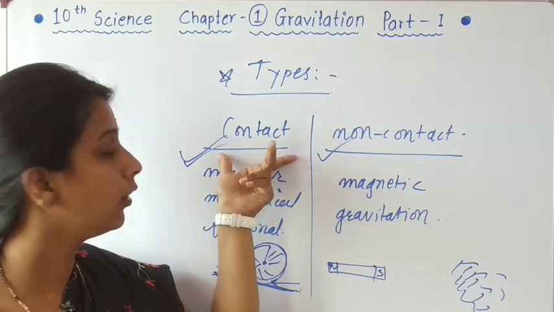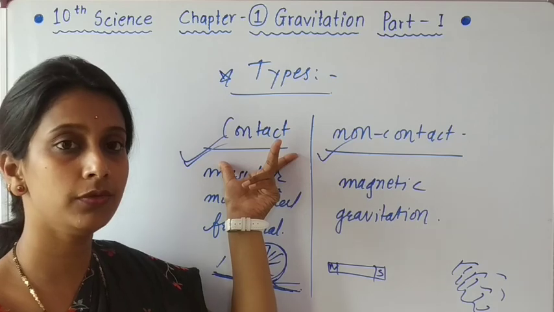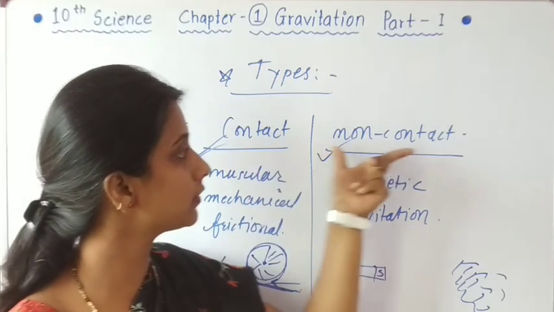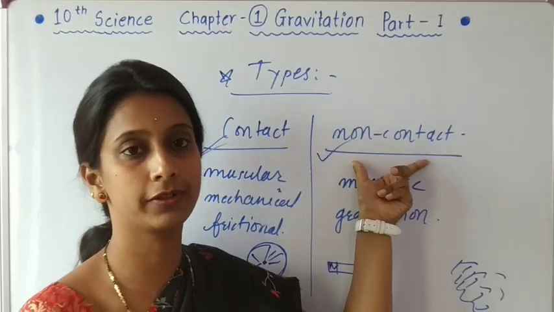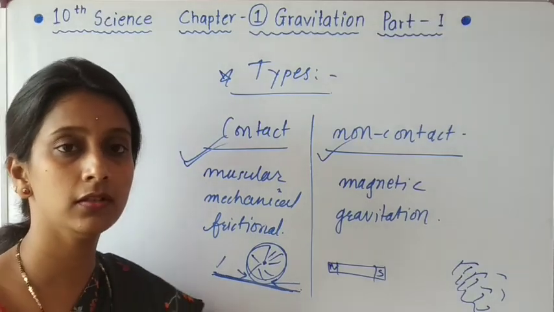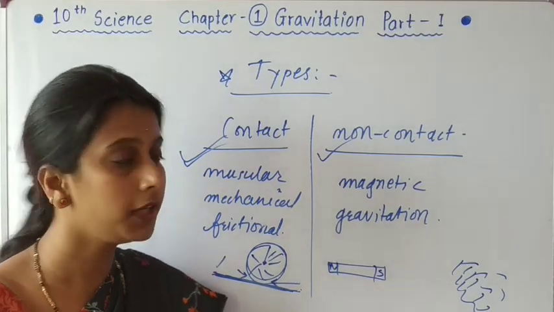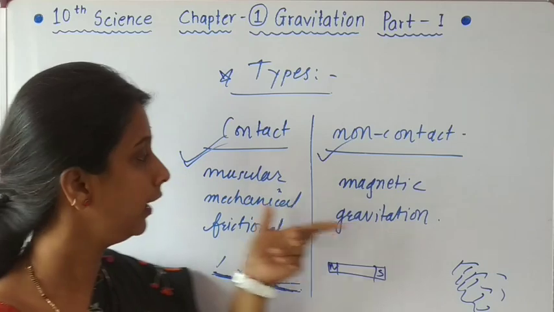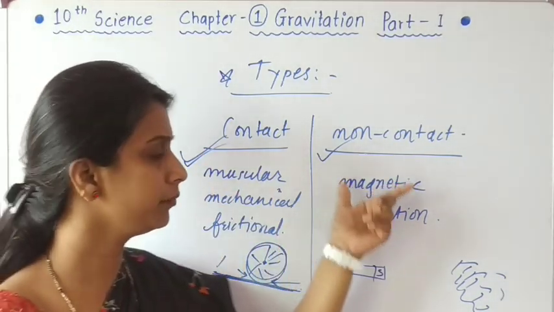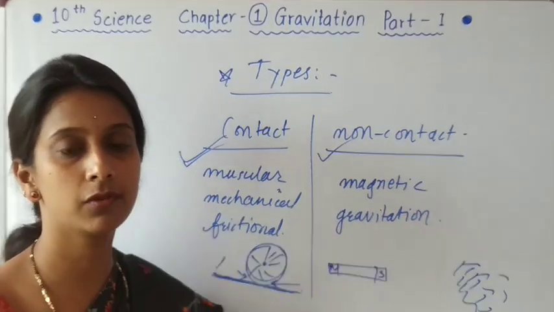So all the types are grouped into these two groups: contact forces and non-contact forces. So the answer to the question: the types of forces are mainly divided into contact and non-contact. And again remember these subtypes of forces.